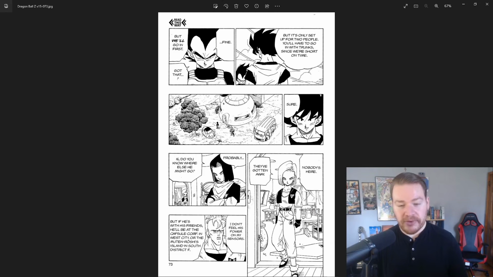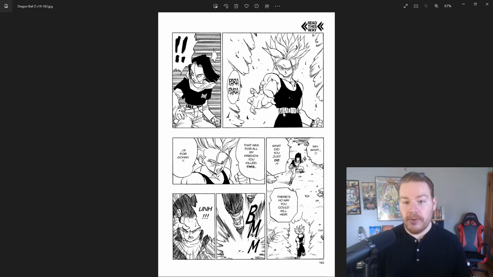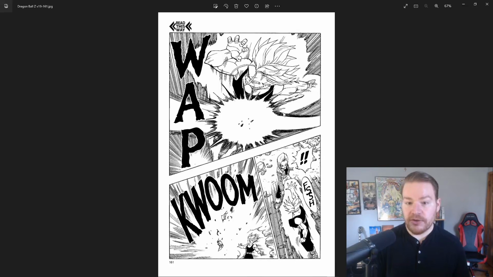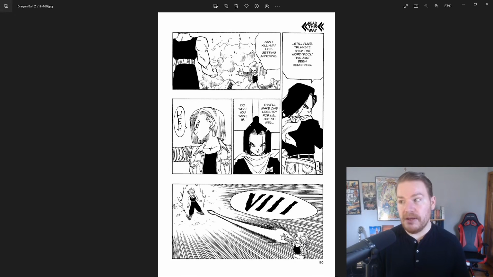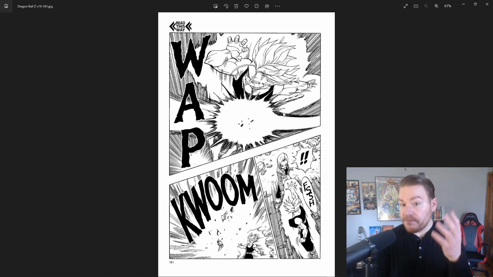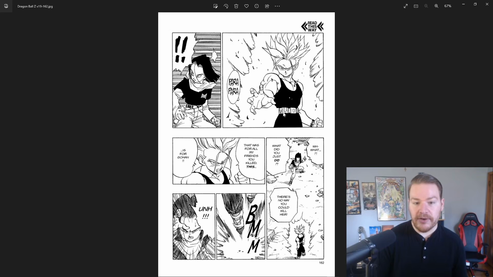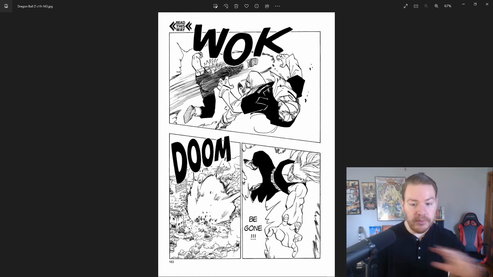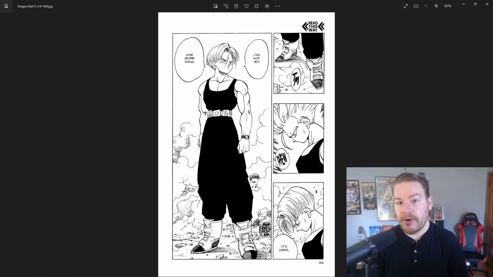And thus, as a result, there's a very strong chance that the way that Trunks defeated the androids, not only in the present or the unseen timeline, but also in the history of Trunks' timeline, is exactly the way that we see here. That he just went to the future, blew them away because he was vastly more powerful than them, and then that was it. He was done. Theoretically, he thought he was done.